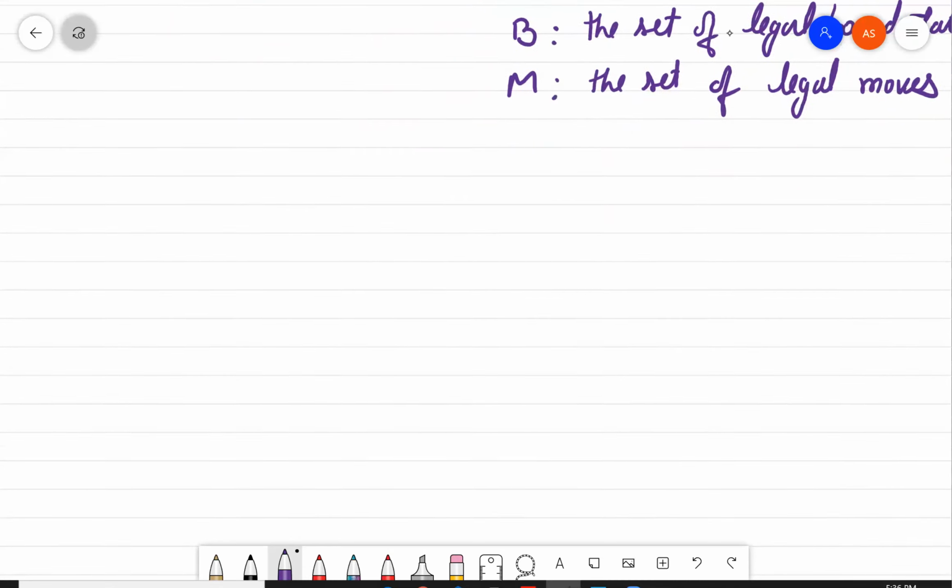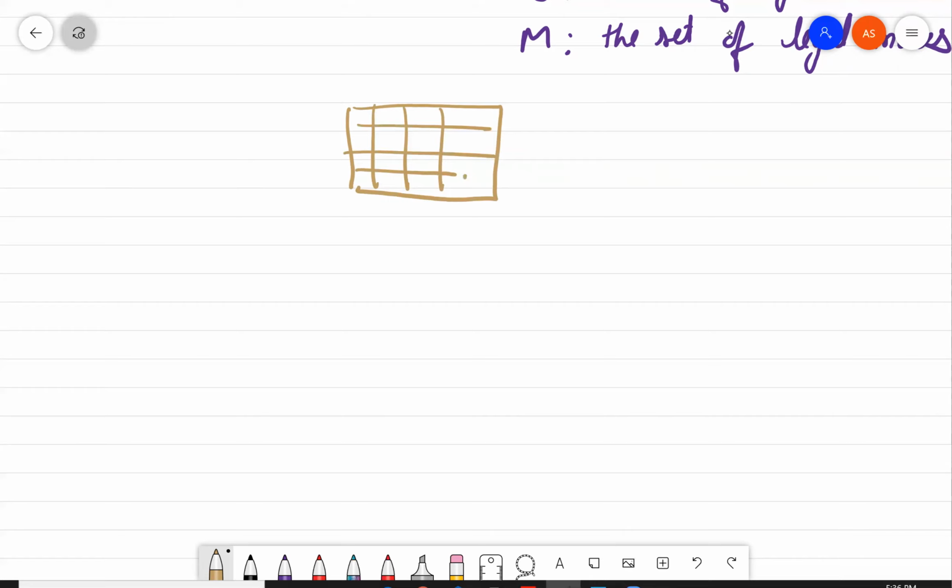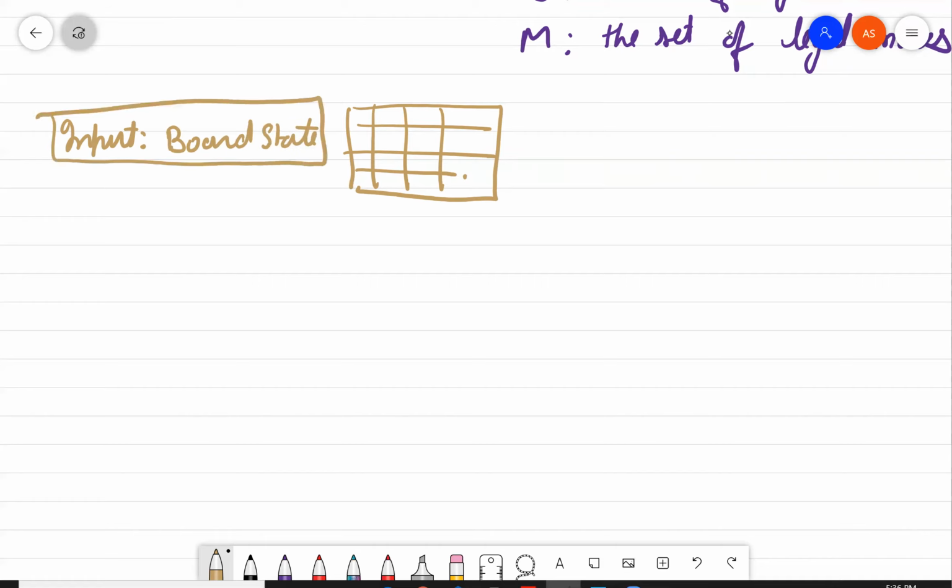We can understand this with the help of a diagram. Suppose this is the checkers board and this is an input board state, that is B. And it produces the set of legal moves.